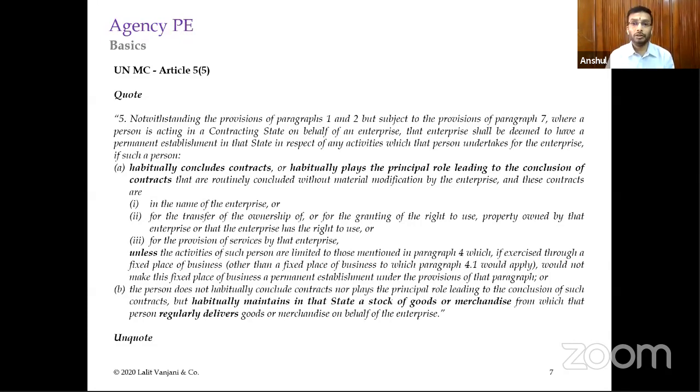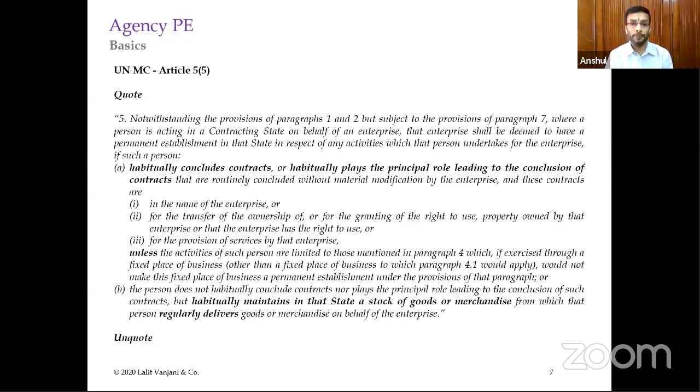So that is why the Indian authorities also thought that we should amend the section, and therefore section 9 was amended at that point of time. Now, if we read paragraph 5 of the UN Model Convention, this also again starts with the non-obstante clause, notwithstanding the provisions of paragraph 1 and 2, but subject to the provisions of paragraph 7. So paragraph 7 corresponds to paragraph 6 of the OECD model, which is the independent status. Where a person is acting in the contracting state on behalf of an enterprise, that enterprise shall be deemed to have a permanent establishment in that state in respect of any activities which that person undertakes for the enterprise, if such a person.